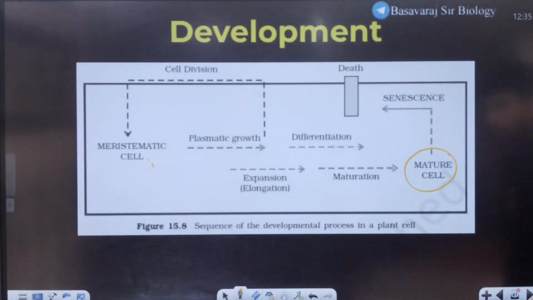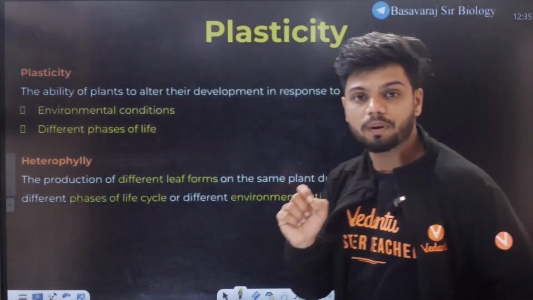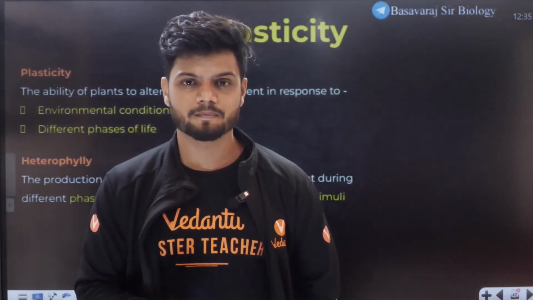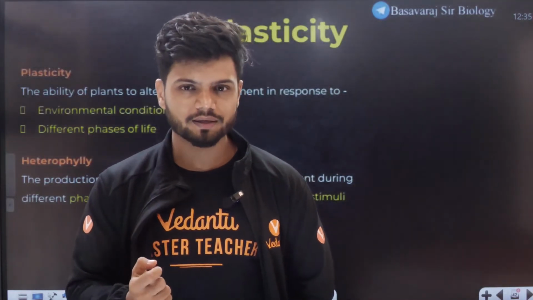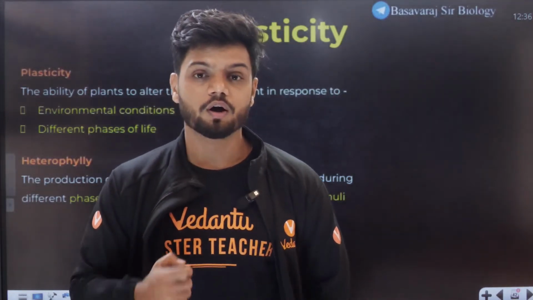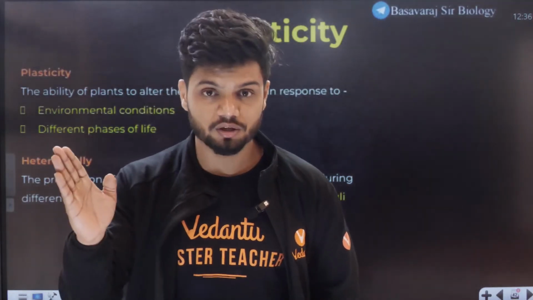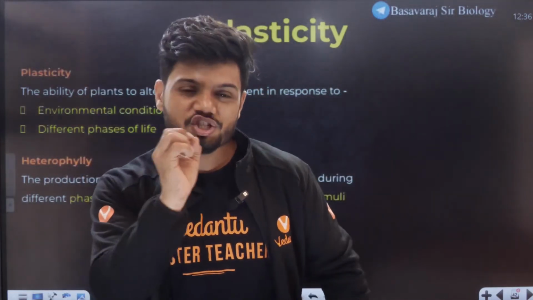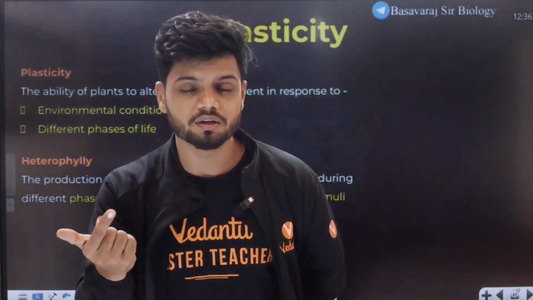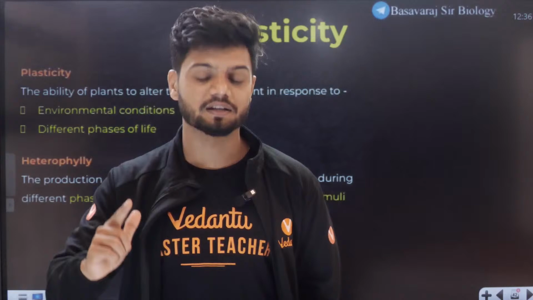Now students, there is a concept called plasticity. Now what is plasticity? All of you understood that there is a typical plant life cycle. Now what if there is a variation? What if there is a change in the plant's life cycle? That change, the deviation from a normal life cycle.